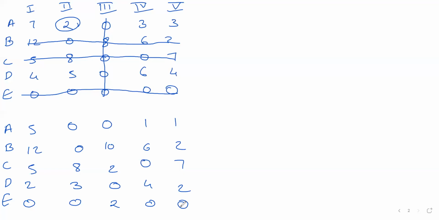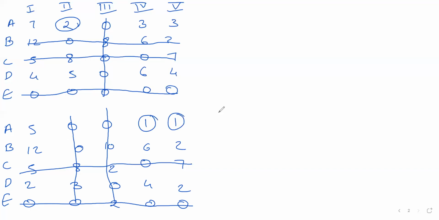So now we'll again try to cover maximum zeros with minimum lines. 1, 2, 3. But again I get only 4. Again I'll take the lowest, that is 1. Again subtract it from the uncovered and add it to the intersection point. So it will be again A, B, C, D, E.